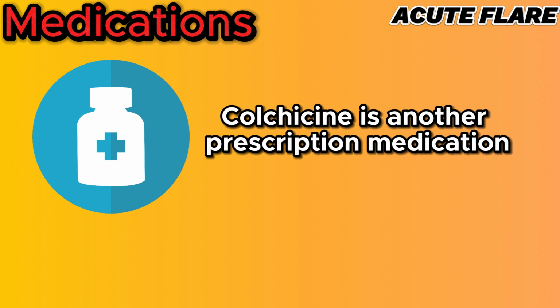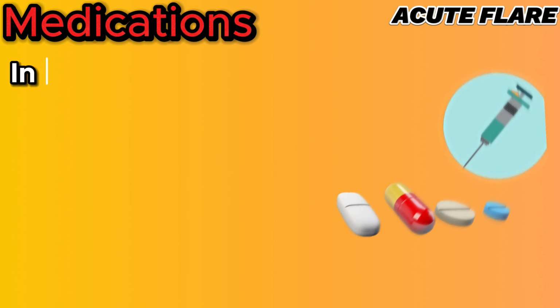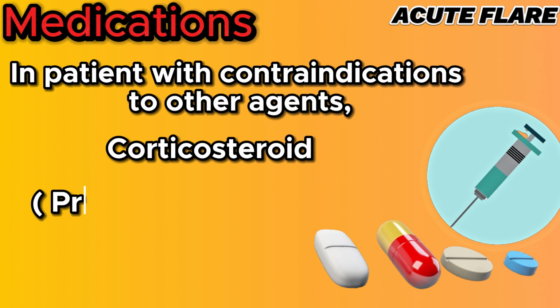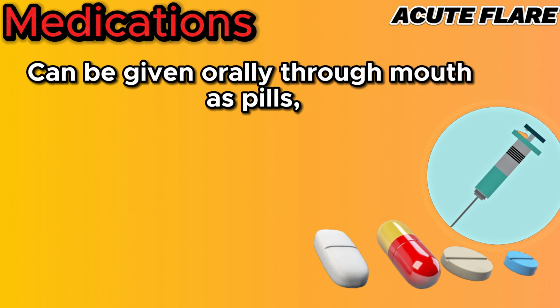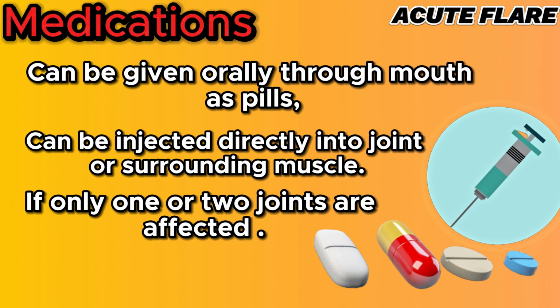Colchicine is another prescription medication that can reduce inflammation and pain if you take it within 24 hours of a gout attack. In patients with contraindications to other agents, corticosteroids such as prednisolone or Medrol are the next option. They can be given orally as pills, or can be injected directly into the joint or surrounding muscle if only one or two joints are affected.